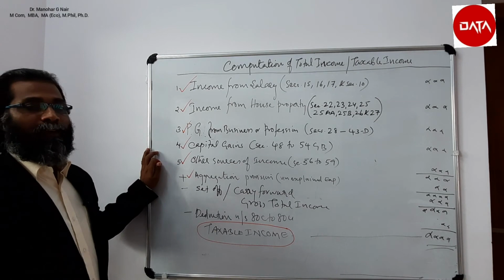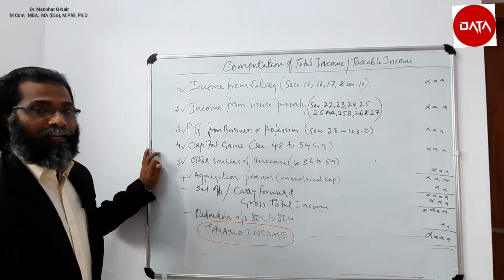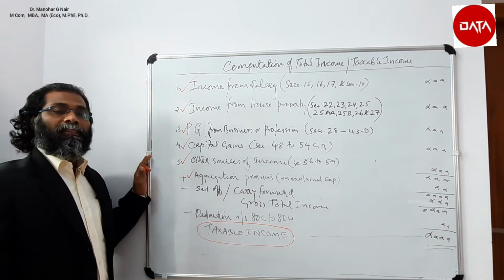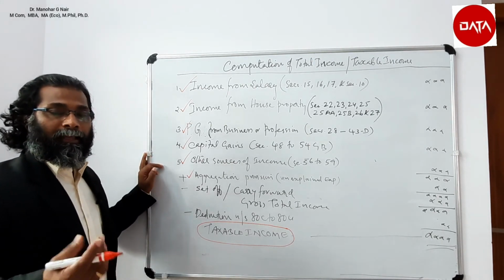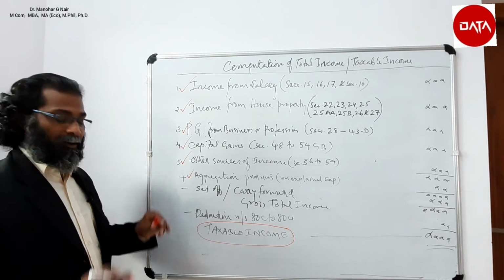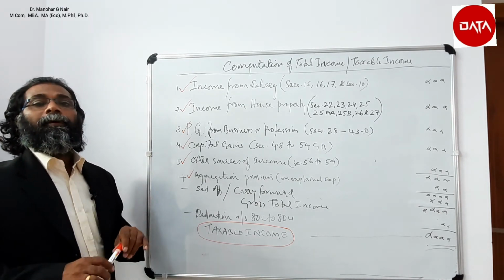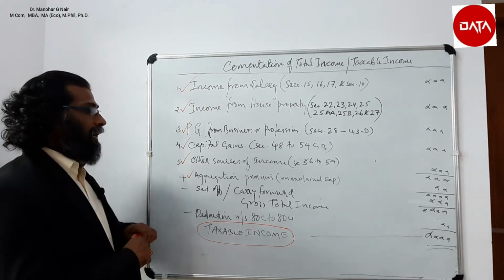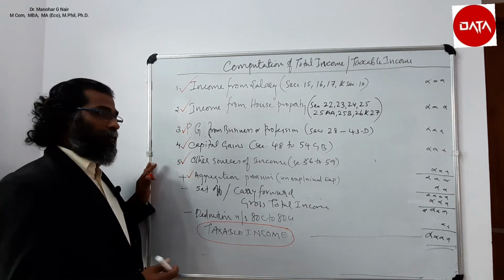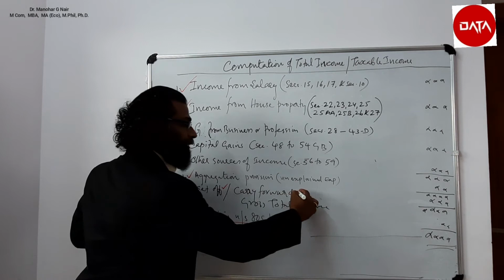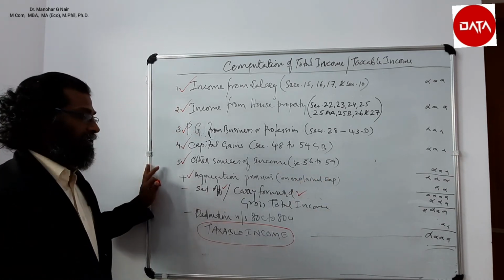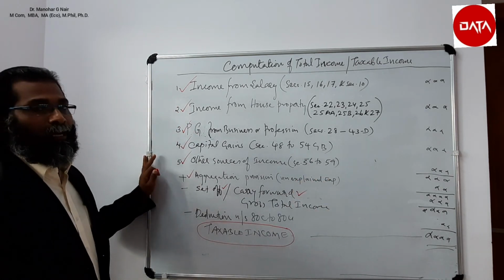Aggregation means nothing but inclusion of others' income with the income of the assessee along with the unexplained expenses, then cash credits or unexplained money or unexplained deposits, things like that. Then from that value, the set off provision and the carry forward provision have to be exercised. Balance will be the gross total income.